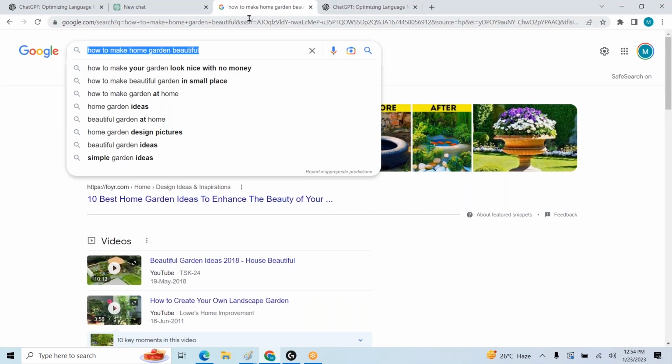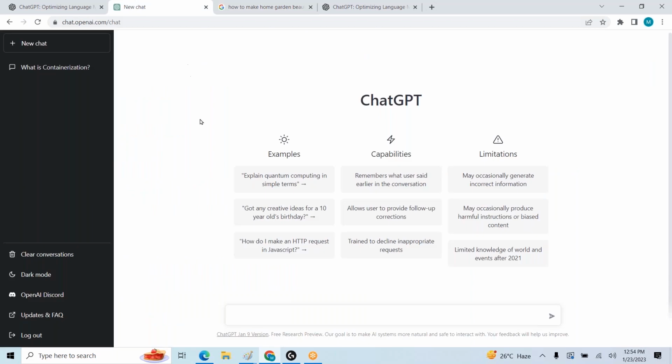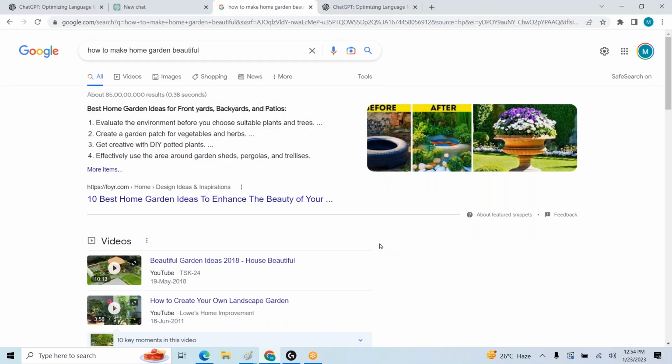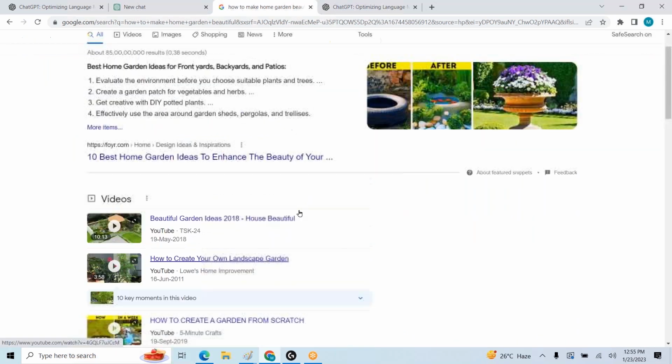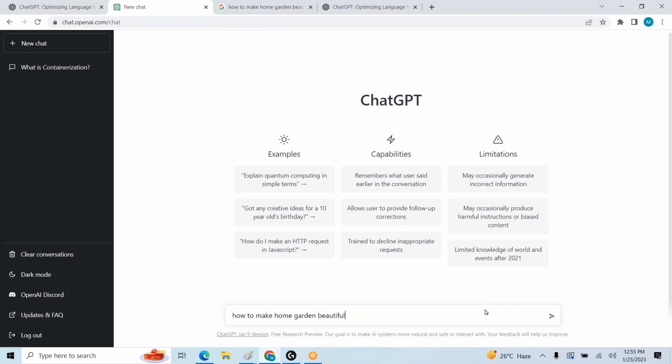Here you can use this same keyword: how to make a home garden beautiful. Let us try this. If you try with Google, these are the different options we received. Let us try with ChatGPT.